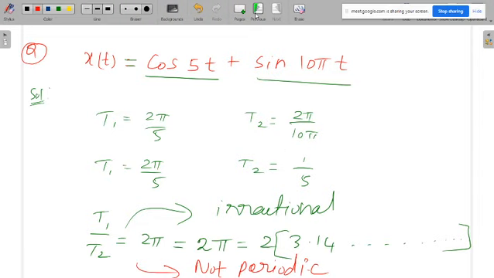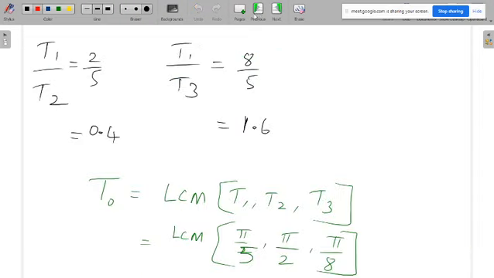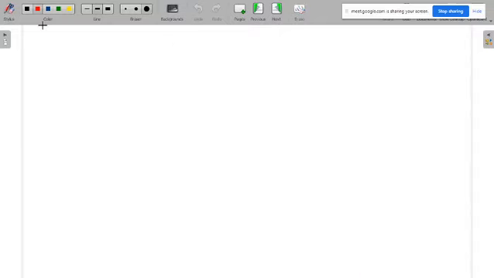Again, in case the signal is periodic, as in the earlier case where we got the periodic nature, we calculated T naught in that manner. Again, there is another way also, with which we can calculate T naught. What is that procedure? Another method. When the signal is periodic, you can calculate the period with the help of another method also. For that method, first we'll write the expression for x of t.